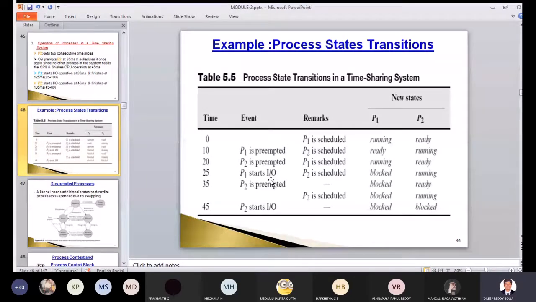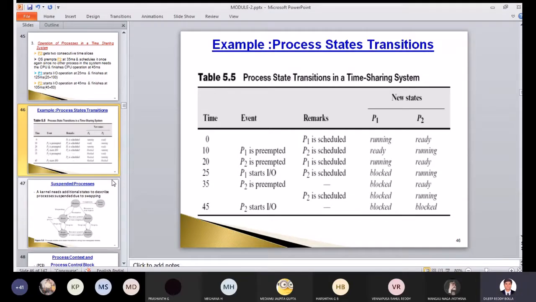So P1 gets blocked. First P1 is going to start the IO. It is not using the CPU, so it gets blocked and P2 will be ready. After 10 more milliseconds, what will happen? P2 will get scheduled and it will be in running state. So this is showing the states of the CPU, not the IO block. So P2 will get started.